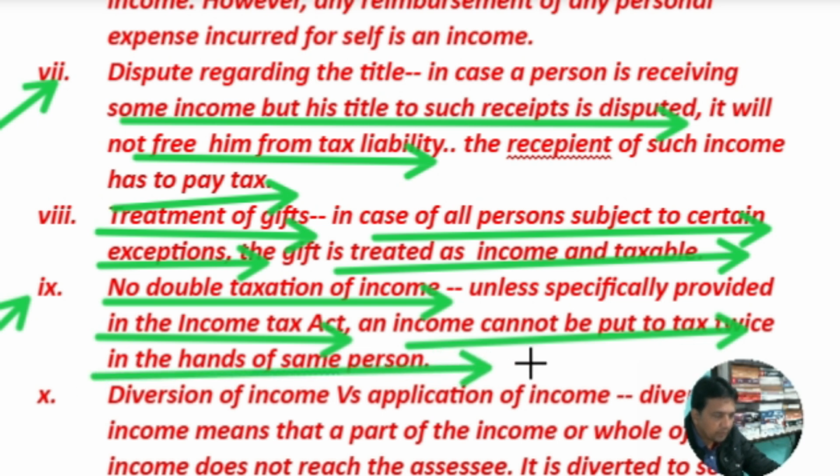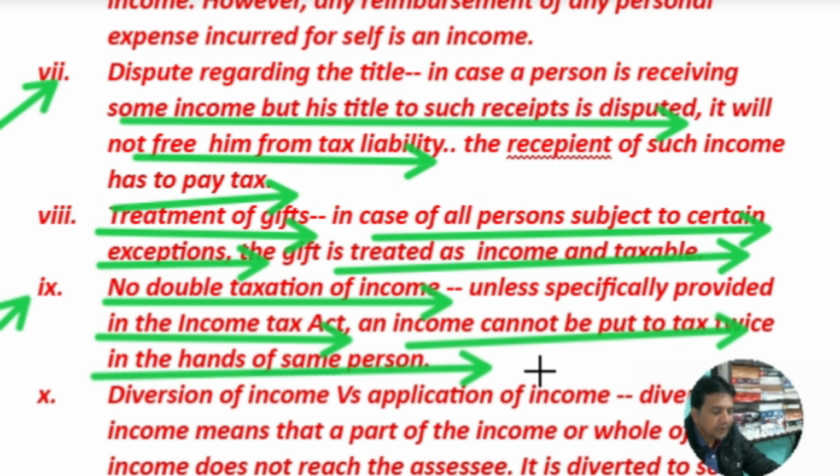A partnership firm is a separate entity and liable to pay tax on its income. When the partners receive their share of profit, that is not taxable in their hands, it is exempted. Otherwise there will be a problem of double taxation on the same income.